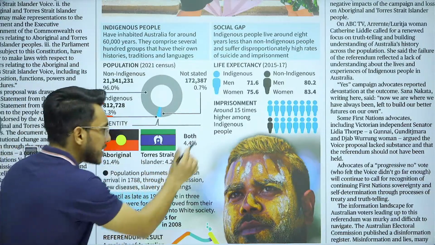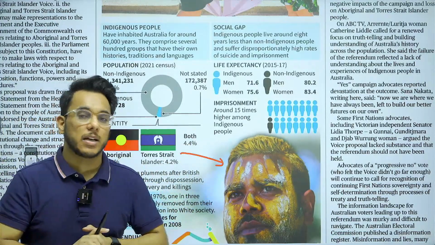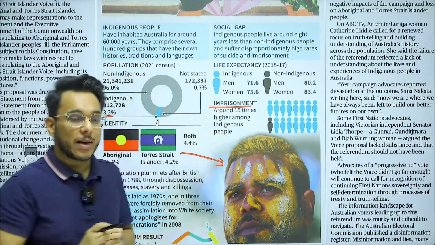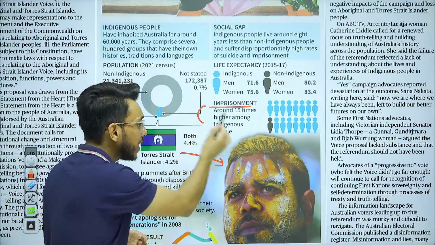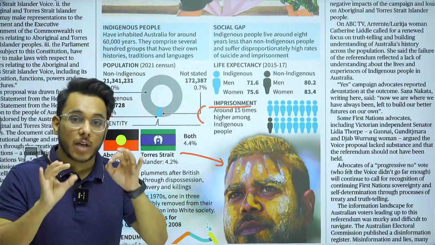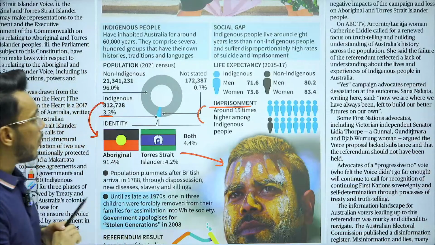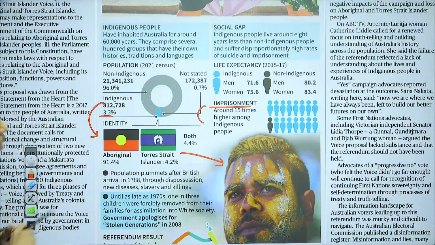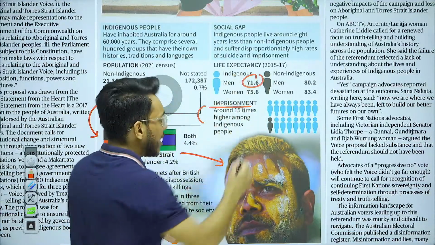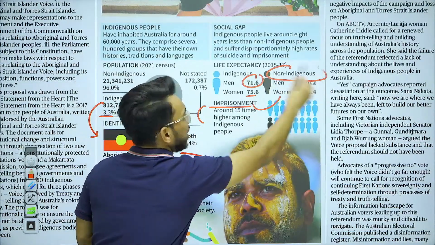Now they say that against these indigenous people, a lot of injustices have been committed over the last few years. For example, the imprisonment rate is around 15 times higher amongst the indigenous people. They say it is because of the systemic discrimination that has been carried against them. Moreover, life expectancy in them is 71.6 for men and 75.6 for women. It happens to be way lower than the non-indigenous people.